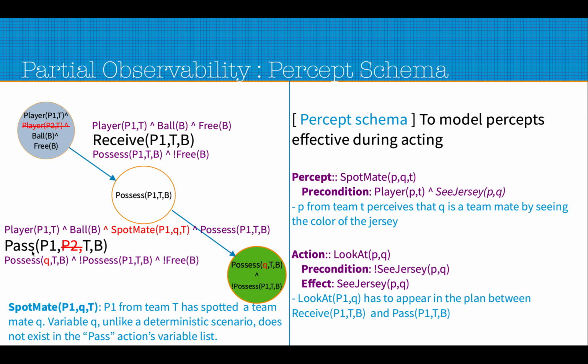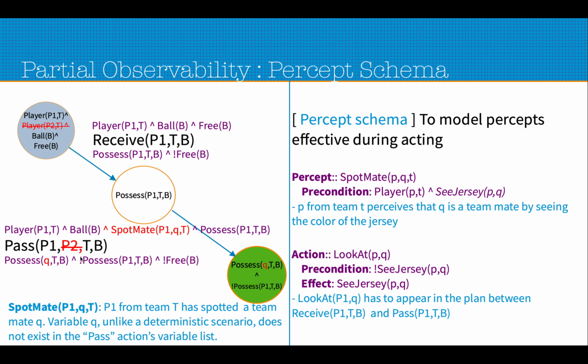Now P1 can actually pass the ball to some person Q. We do not know exactly which person, so that's why Q does not appear in the pass action's argument list. Possess Q T B is basically about the Q that has been understood from the percept spotmate P1 Q T.